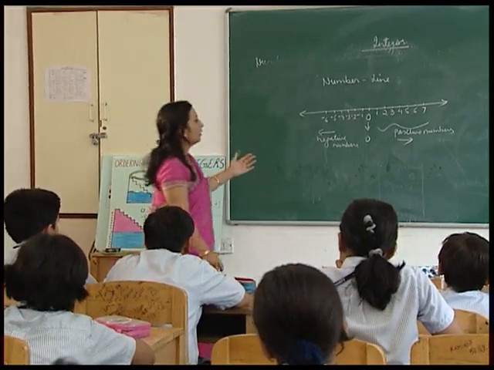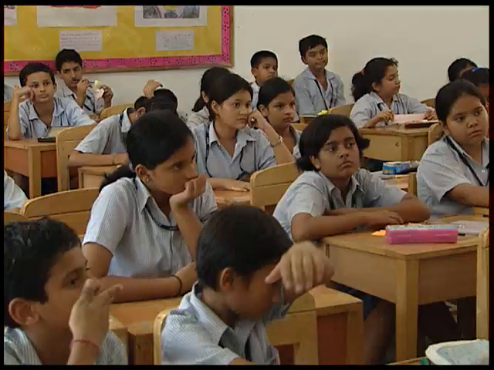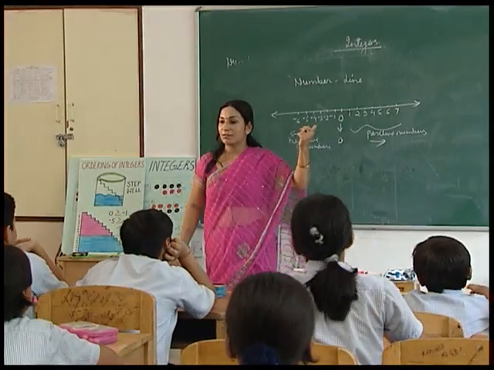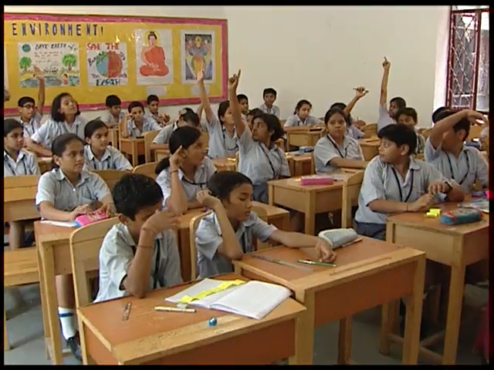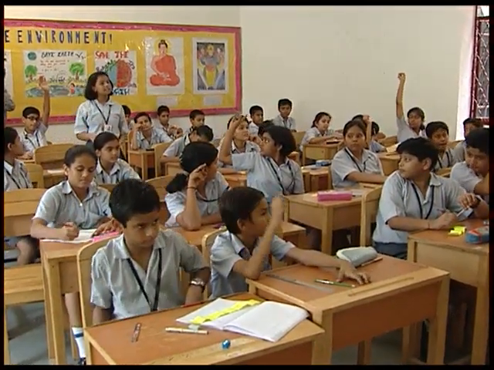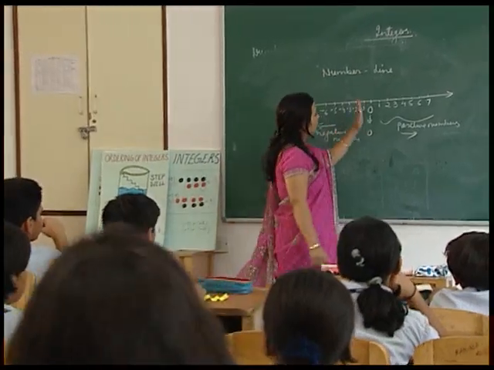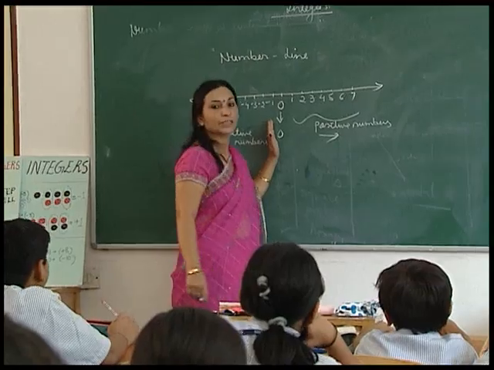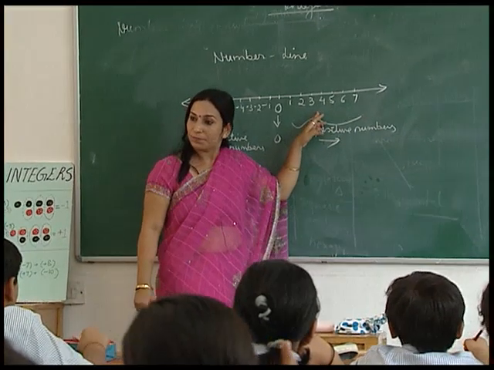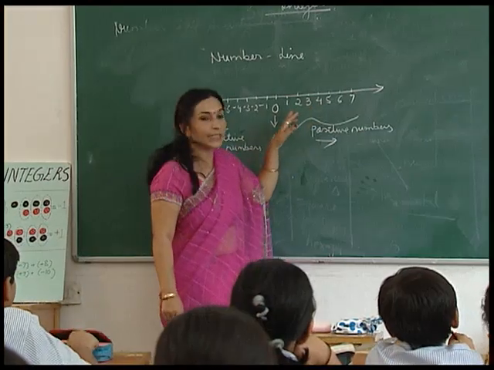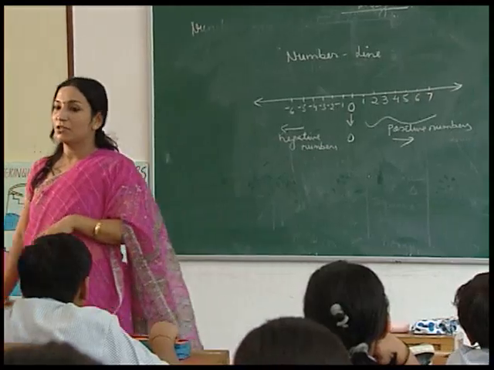Now when we move towards the right hand side from the 0, what happens to the numbers? They increase or decrease? Yes? When we move towards the right side, the numbers increase, and when we move towards the left side, the numbers decrease. When we move towards the right side of the 0, the numbers are increasing. So we can say that 5 is greater than 4, 7 is greater than 2, and 1 is greater than 0.